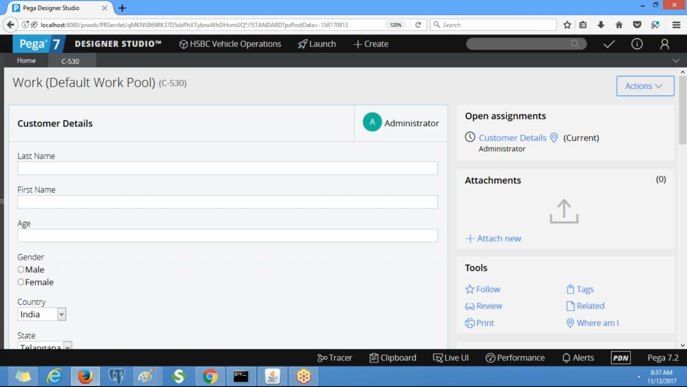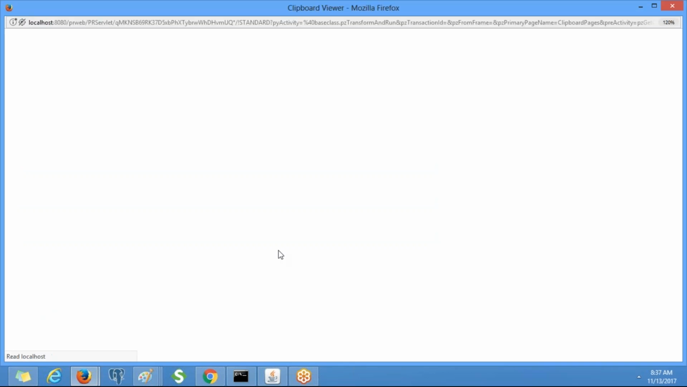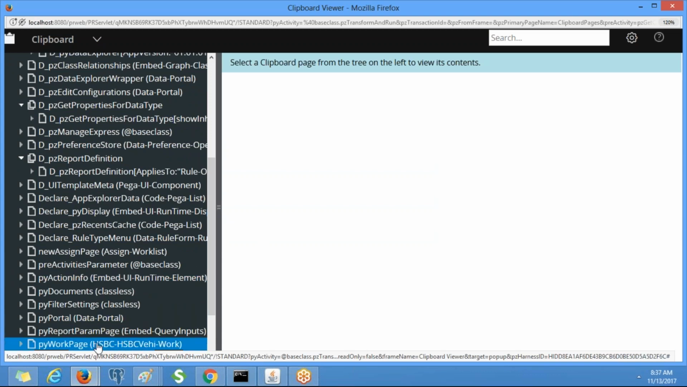Okay. So pyWorkPage is a page that gets created when you run the flow. Immediately when you run the flow, that page will be created. Under that page, you will see all the work object details. See, now I have just run the flow. This is the work object ID, CDAS 530. I will see all the work object details on pyWorkPage.